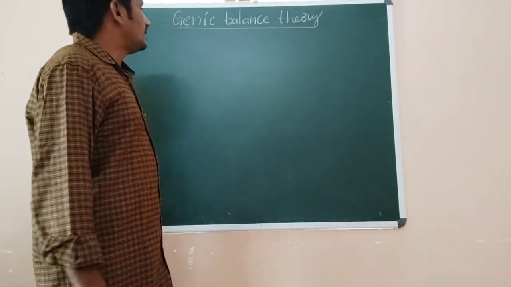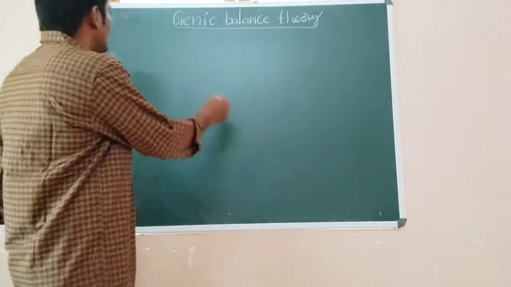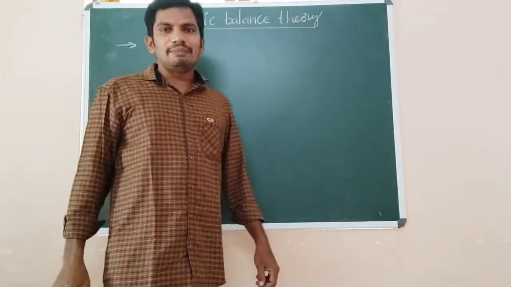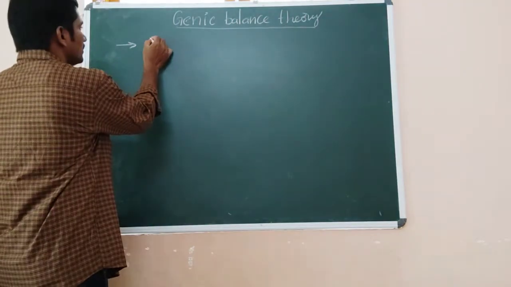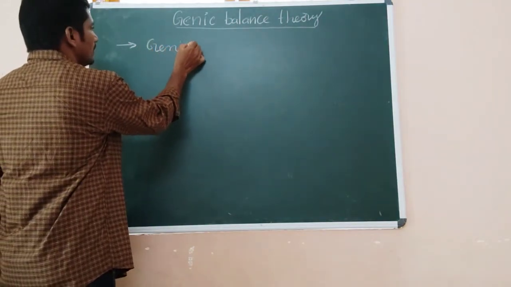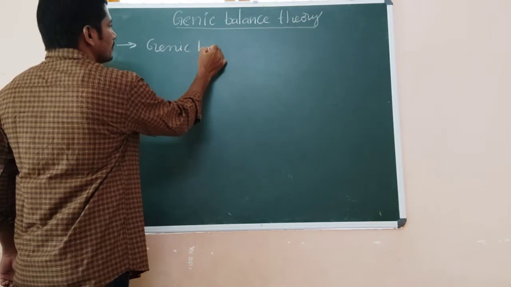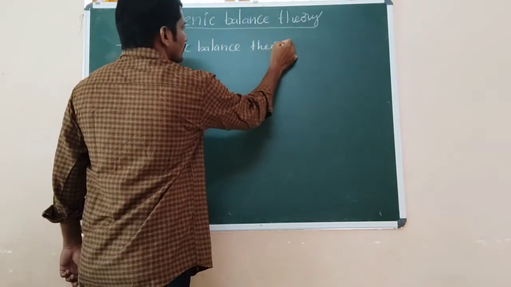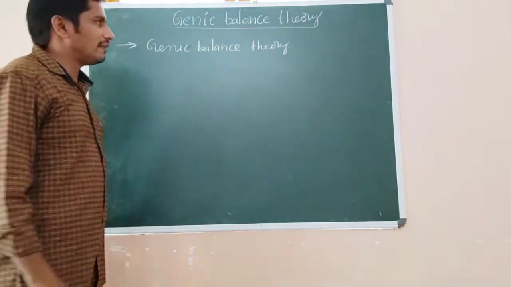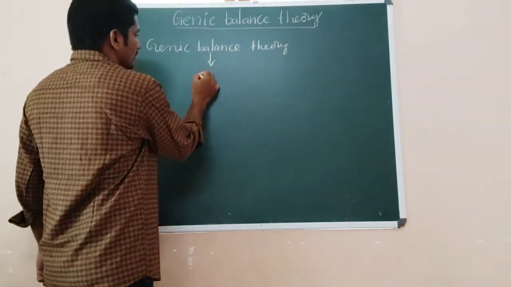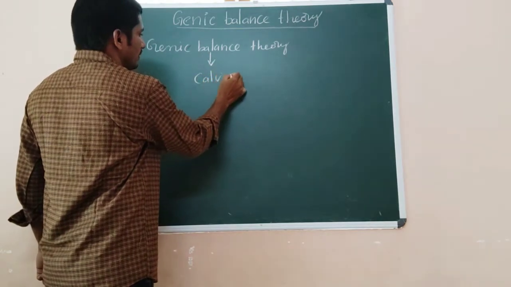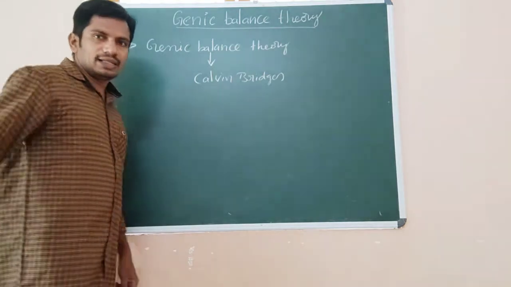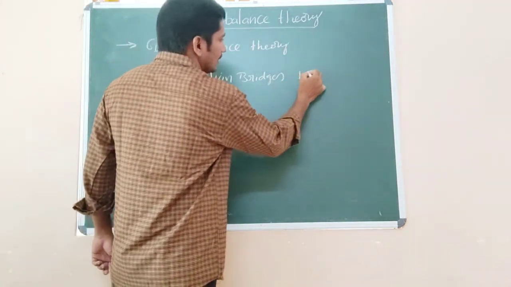This genic balance theory was proposed by Calvin Bridges in the year 1926.